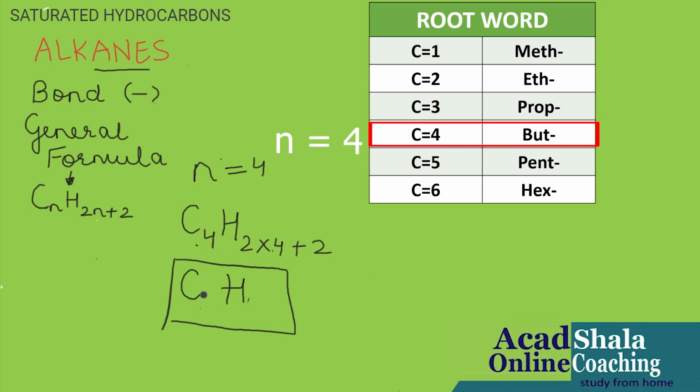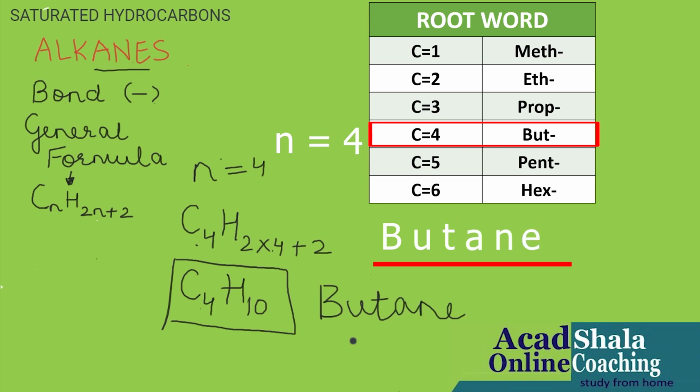So this will become C4 H, 2 4s are 8 plus 2, 10. So C4H10. What is the root word? This is the fourth one, with carbon 4, so the root word is but. We are doing alkanes, so I will put the suffix ane. I got the hydrocarbon name butane.